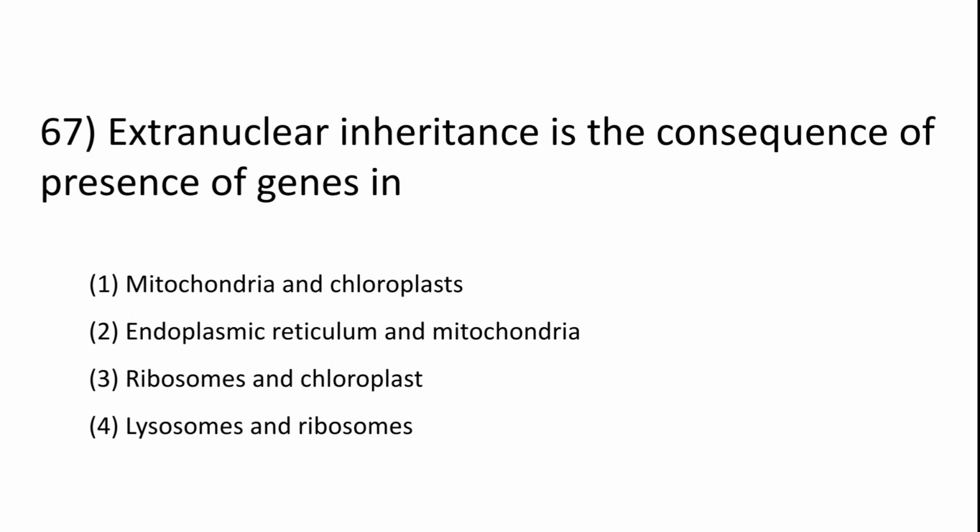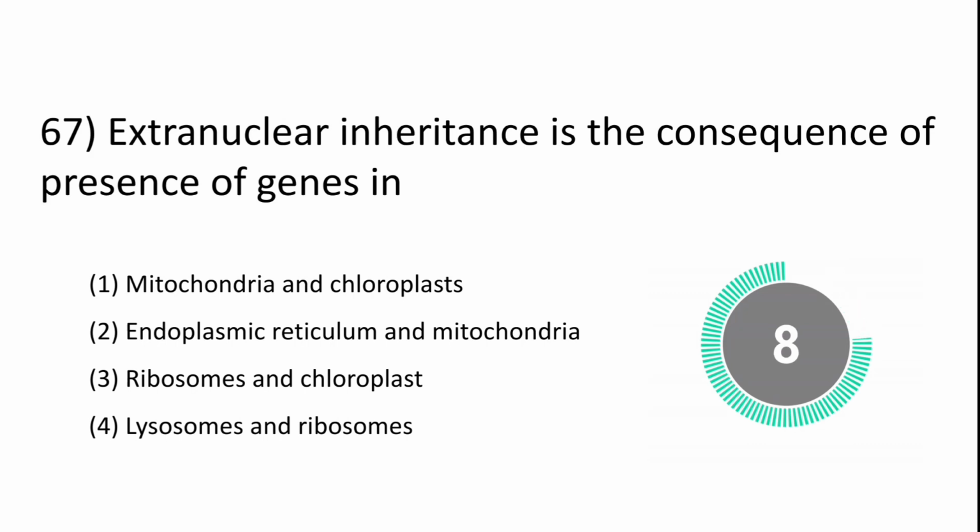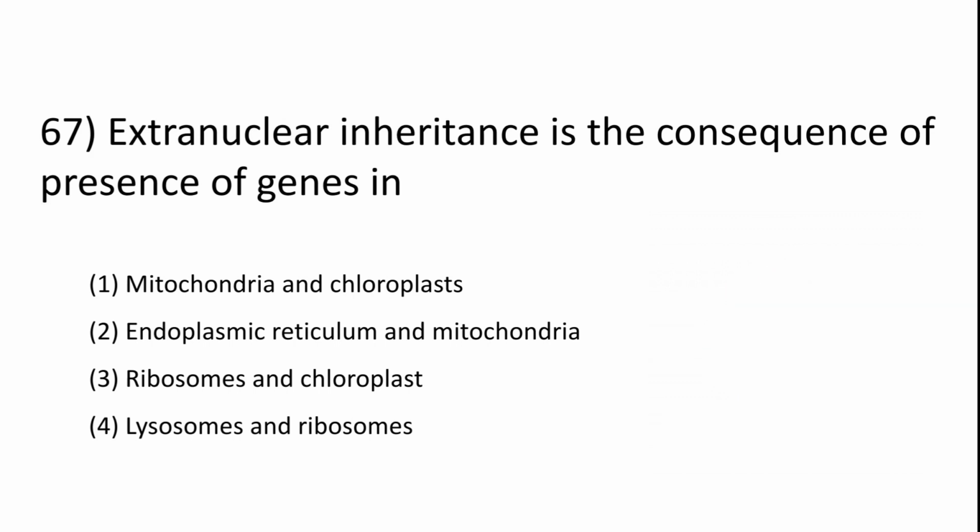Extranuclear inheritance is the consequence of presence of genes in mitochondria and chloroplasts, endoplasmic reticulum and mitochondria, ribosomes and chloroplasts, lysosomes and ribosomes. So the answer is mitochondria and chloroplasts.